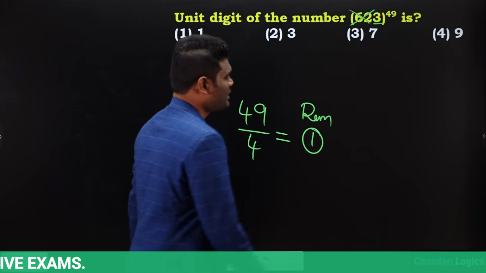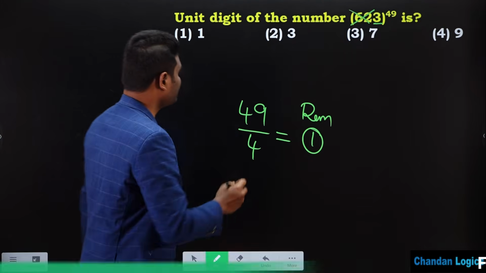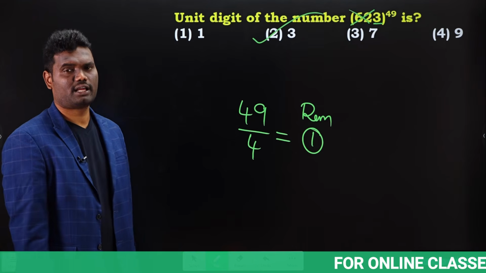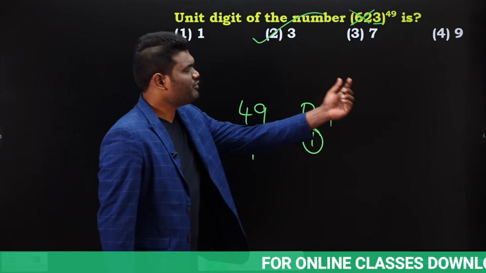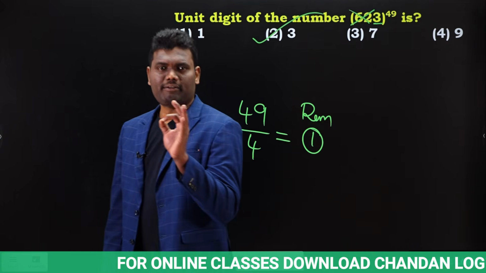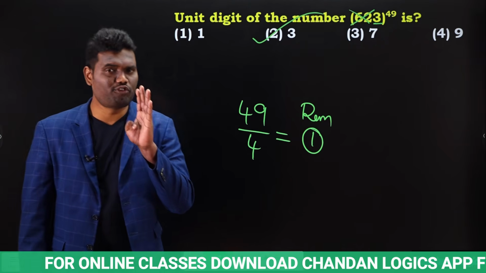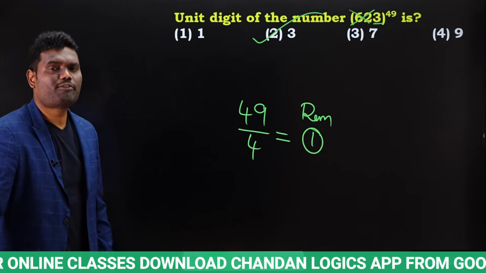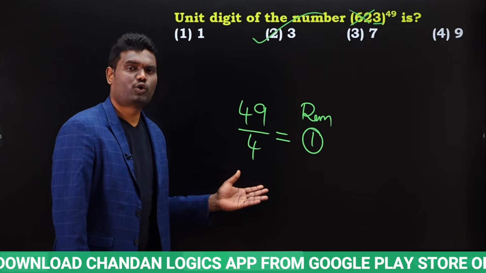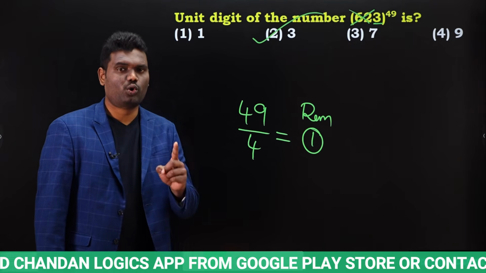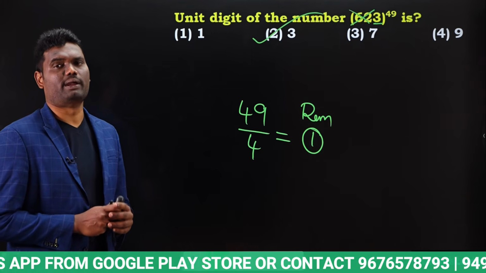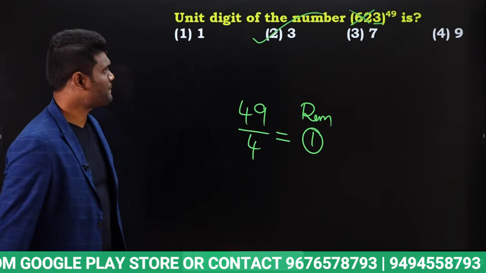Yes, which means for 3, remainder 1. For 3, remainder 1 means last digit is going to be how much? 3. That's it. Yes or no? Simply here, we are having power 49. For 3 power 49 we will have 4 possibilities, so we need to check divisibility rule for 4. 49 divided by 4 means remainder will be 1. So for 3, remainder 1 means last digit is going to be 3. Is that clear?